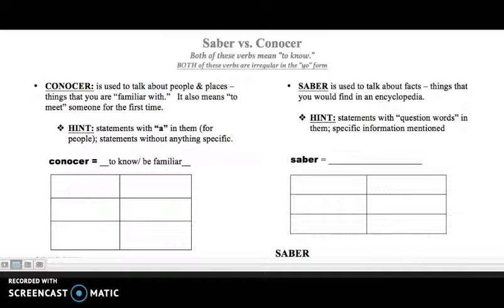All right, so let's learn how to conjugate these verbs, right? As I mentioned, they both mean to know. Specifically, conocer is used to talk about people and places, things that you are familiar with, right? And it could also mean to meet someone for the first time.